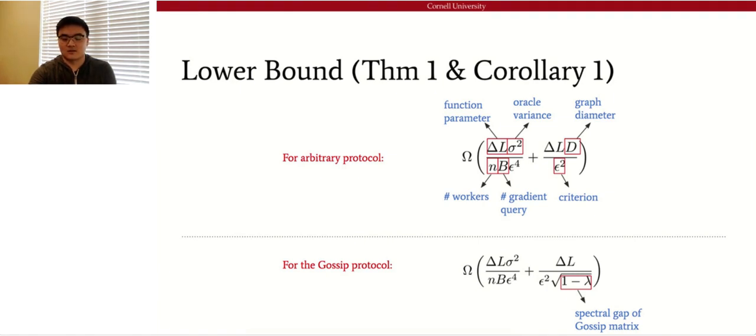And there's a trade-off between these two terms. When the size of the system is small, we can see the first term dominates in terms of epsilon, but when the system scales, i.e. when the number of workers increases, the second communication term will gradually become the dominating term. If we constrain the protocol layer to use gossip, we can get another bound in terms of the spectral gap of the gossip matrix. We can still see the sampling complexity remains the same, but for the communication complexity, the lower bound depends on one over the square root of the spectral gap of the gossip matrix.